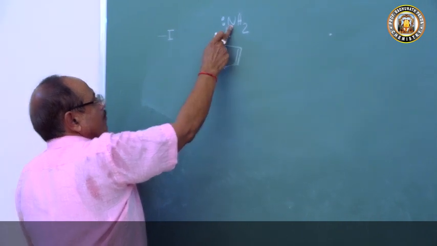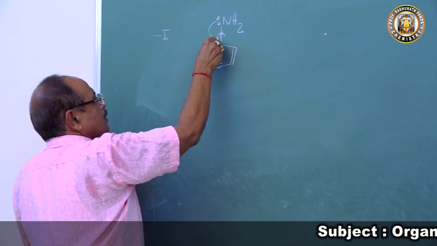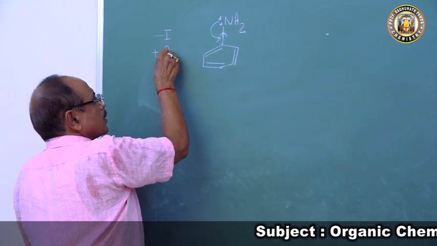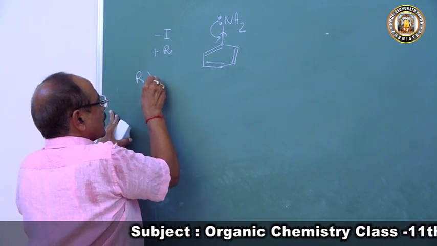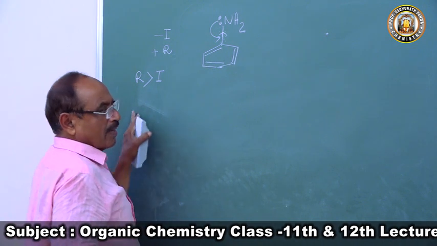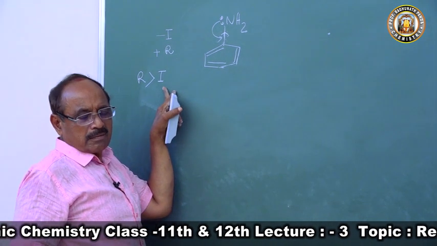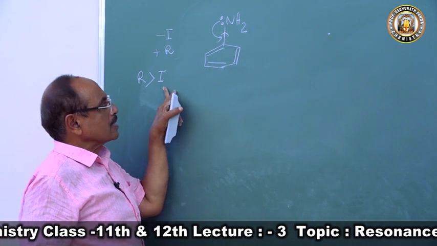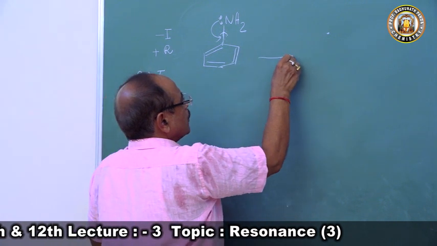But the lone pair of electrons comes from this, so there is a plus resonance effect. The resonance always overcomes the inductive effect. Hence, the lone pair of electrons will get delocalized into the benzene nucleus.